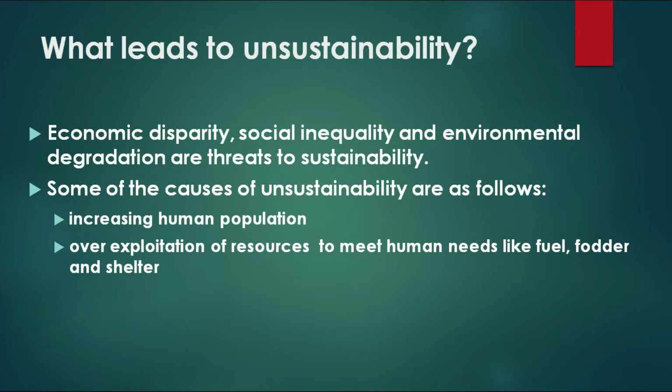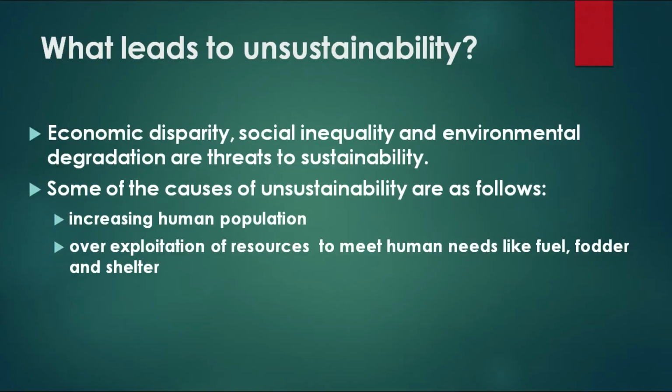Now, when I say equitable level of development across board, what does this mean? What it simply means is that you have to take care that there is, for example, an even distribution of population. Now, how does that impact us? Okay, look at it this way. You are talking about an increase in human population. An increase in human population would mean that there is going to be an overexploitation of resources that you need, overexploitation of fuel, fodder and shelter.